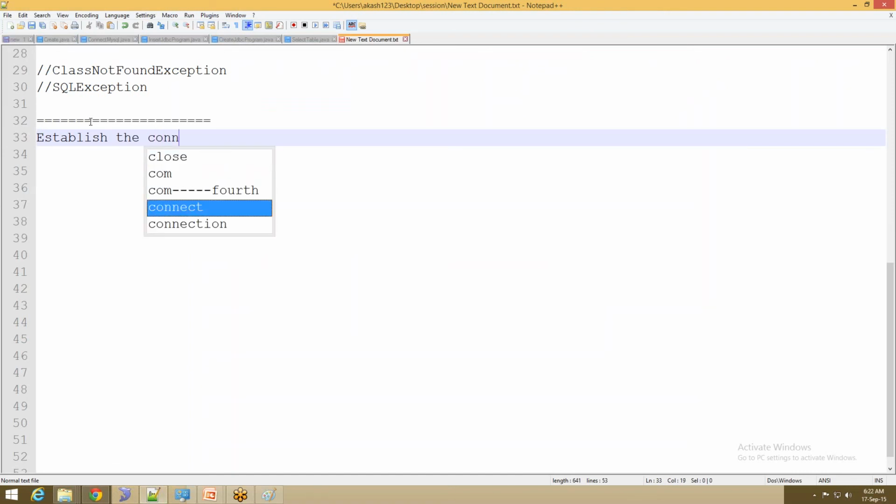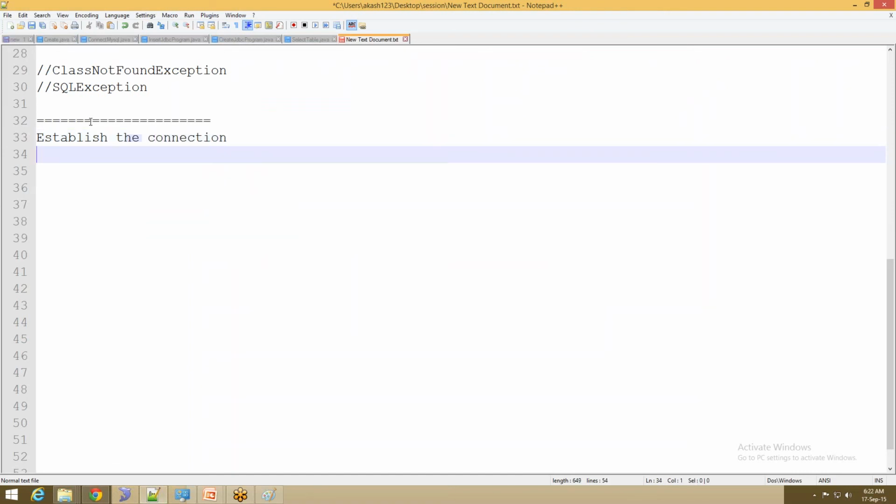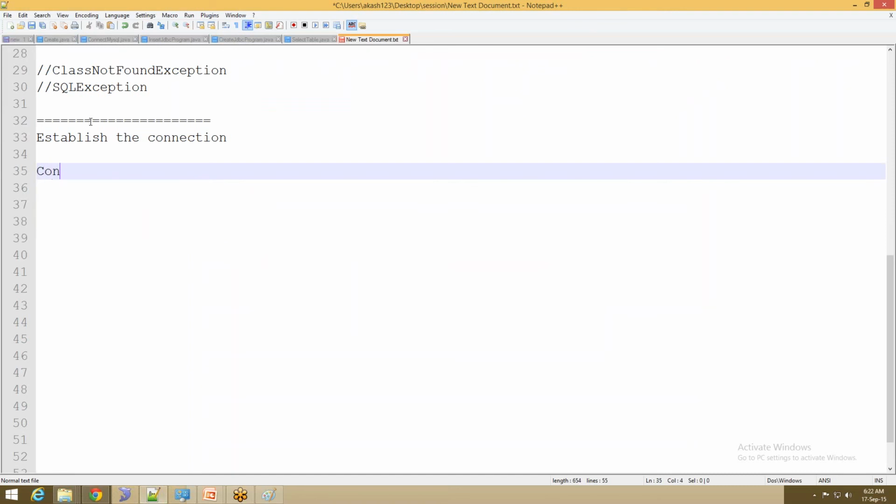So we need to establish the connection, and syntax is very important. To establish the connection, we need to write Connection con = DriverManager.getConnection, and it is expecting a total of 3 parameters.